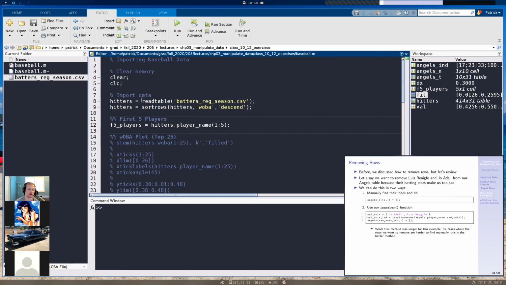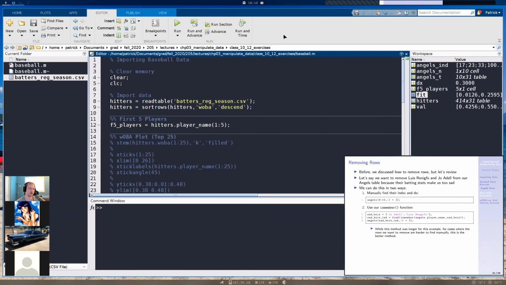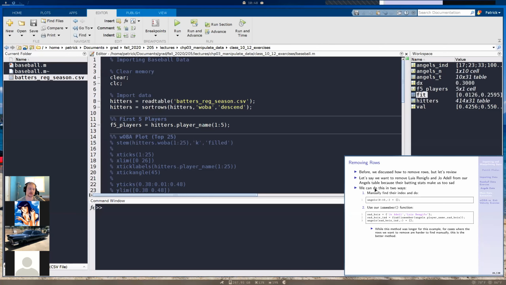I'll be here with my mic on right up until we start the quiz if there's any questions. And remember, you can either download the template script or you can just make your own script. I don't really care. Just make sure if you make your own script that it's clear which problem is which. So write some comments.